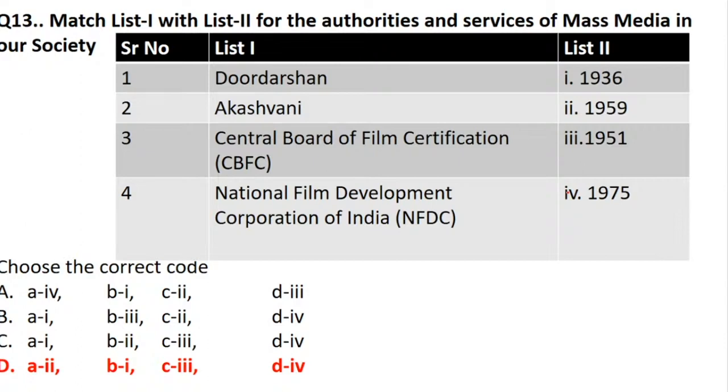That is 1959. Akashvani 1936. Central Board of Certification is 1951, and National Film Development Corporation, that is 1975. See, such questions you have to be very careful. Factual questions, no one can help. Okay, so you have to keep on revising. If anyone is asking me for tips, regular revision will help you sort out these doubts, but revision should be done unit wise, not in general.